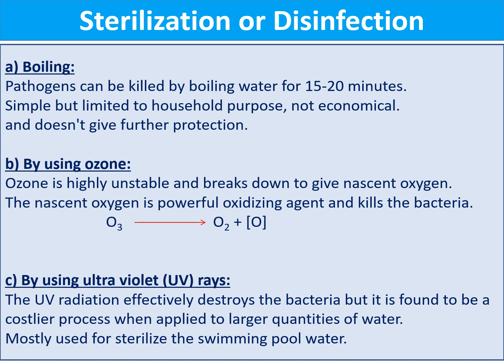Ozone is a very active molecule. When you leave ozone in the normal atmosphere, it immediately gives nascent oxygen. That nascent oxygen is a strong oxidizing agent. An oxidizing agent always oxidizes others. It oxidizes the bacteria, that means pathogenic bacteria are involved in oxidation. Oxidation means losing of electrons. When the bacteria or pathogenic viruses are involved in oxidation, they lose electrons, they become weak, and finally it leads to their death. So ozone is a good oxidizing agent.